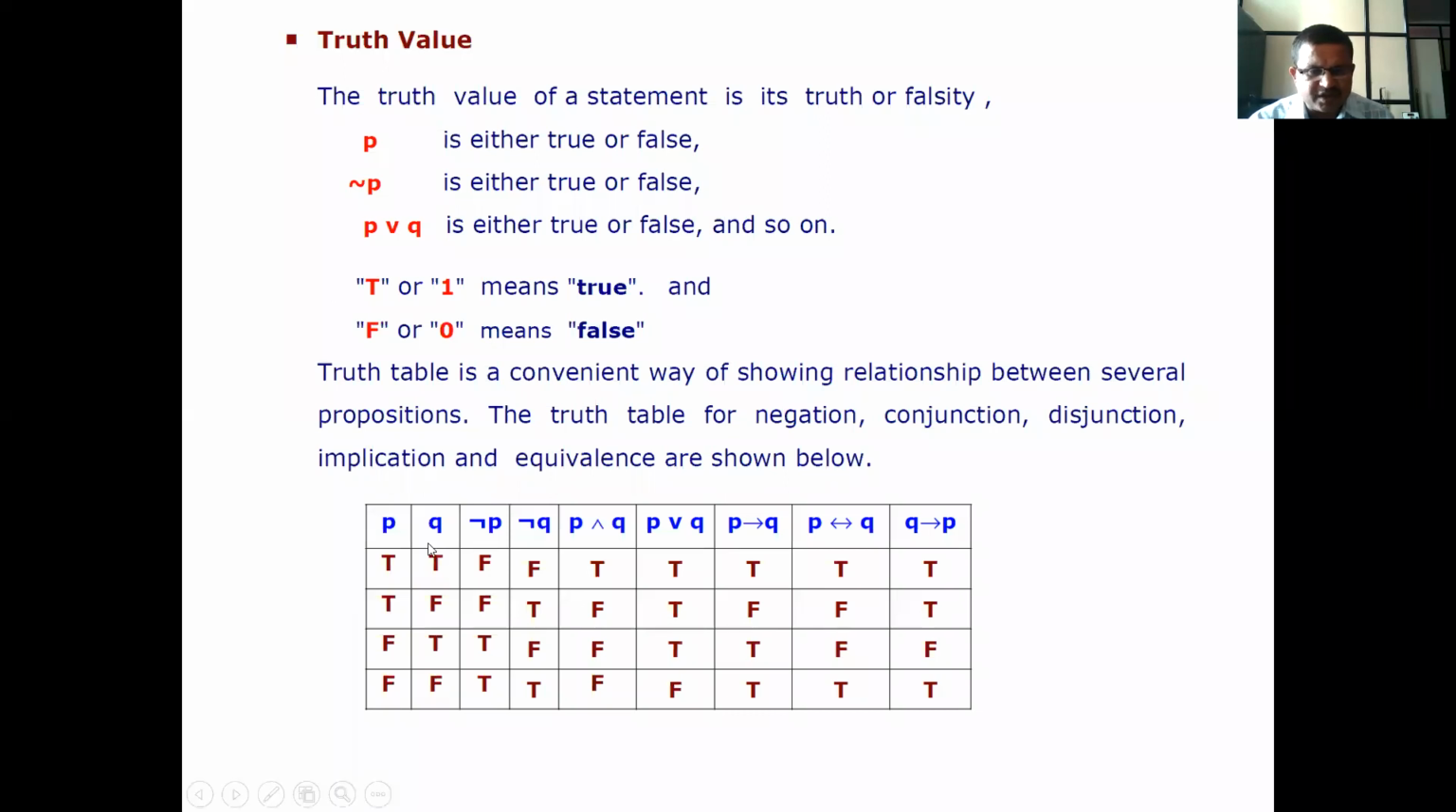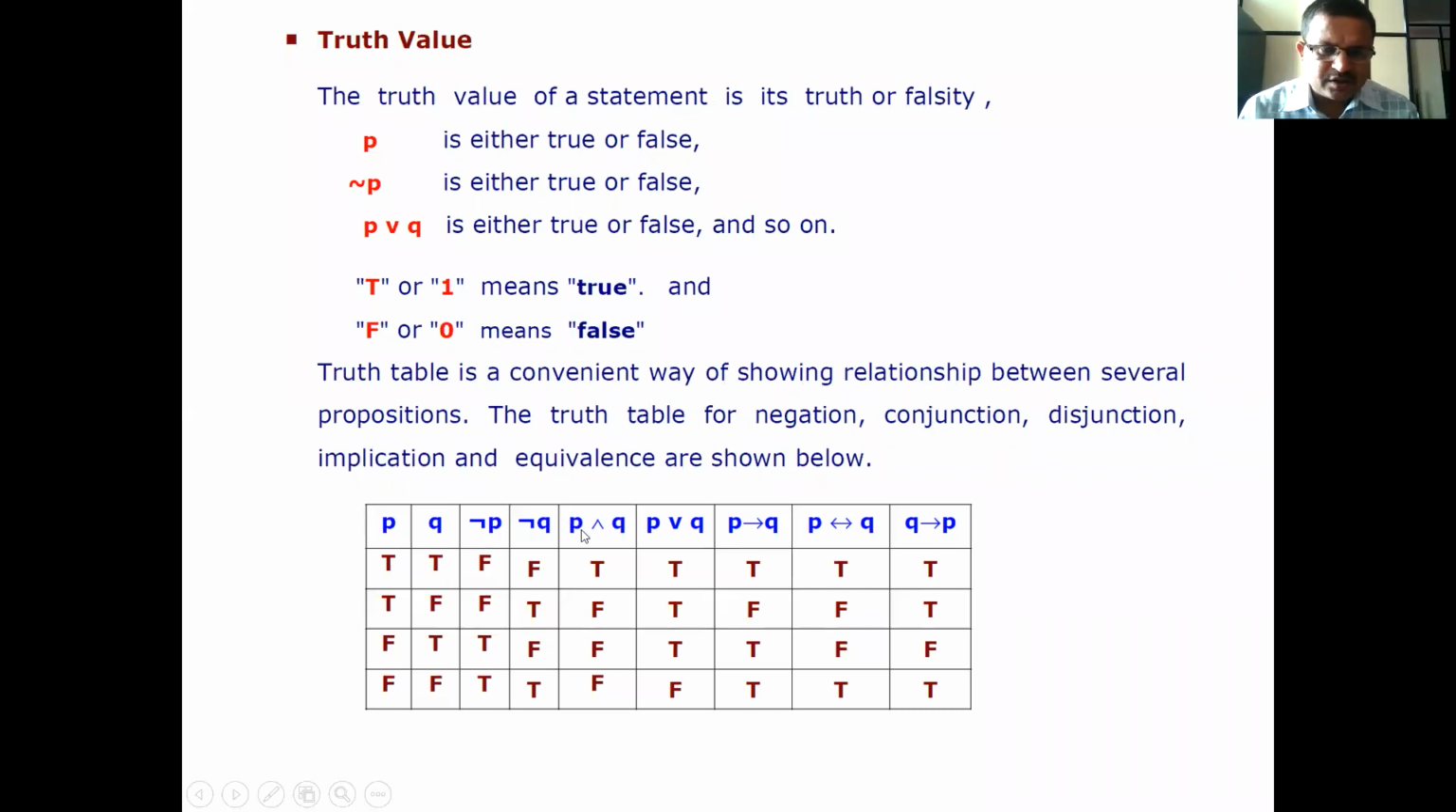Now here P and Q are there. In P: true, true, false, false. In Q: true, false, true, false. Now complement of P means opposite to P. Here true, here false. Here true, false. False, true, false, true. Complement of Q: true, false, false, true, true, false, false, true. Complement means opposite, always remember.